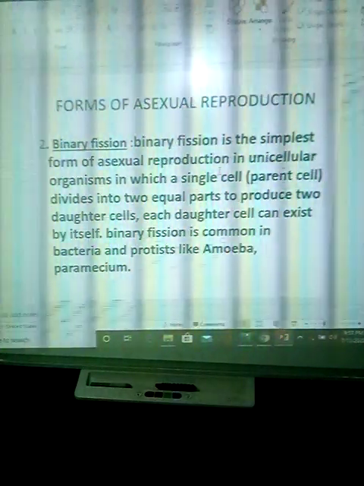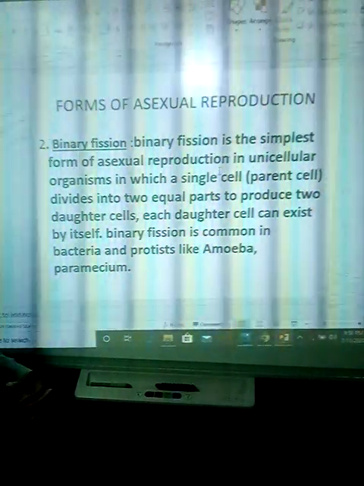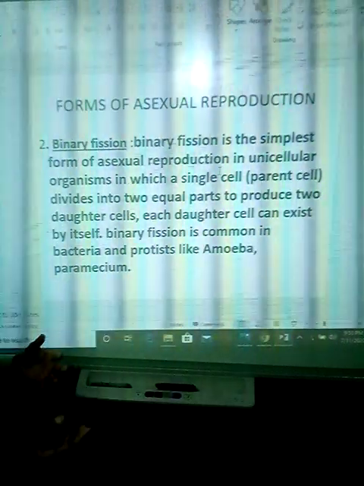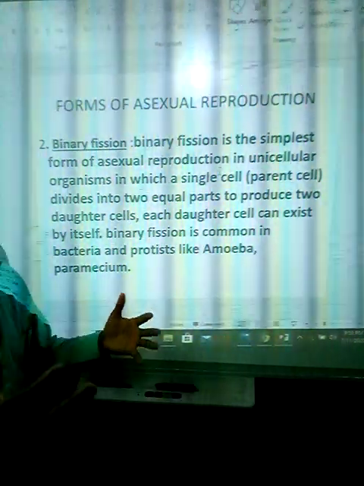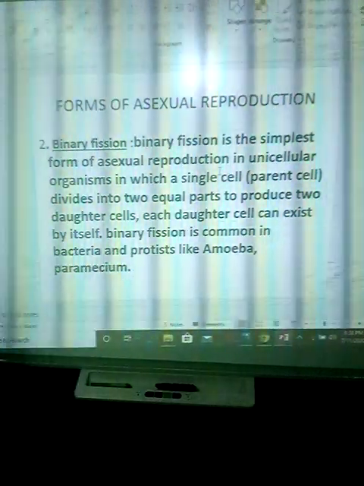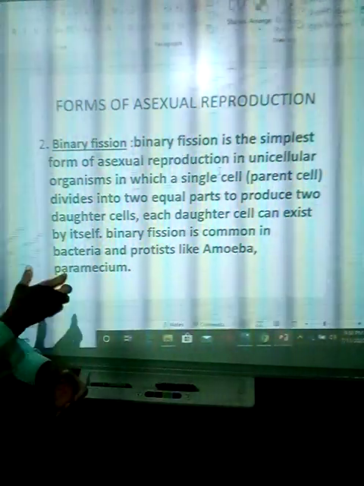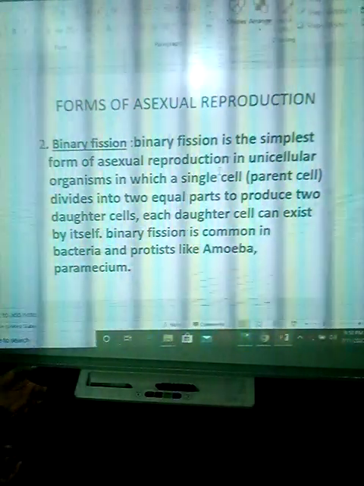Binary fission is the simplest form of asexual reproduction in unicellular organisms. The single cell, which is the parent cell, divides into two individual parts to produce two daughter cells, and each daughter cell can exist by itself. Fission is common in bacteria and protists like amoeba and paramecium.